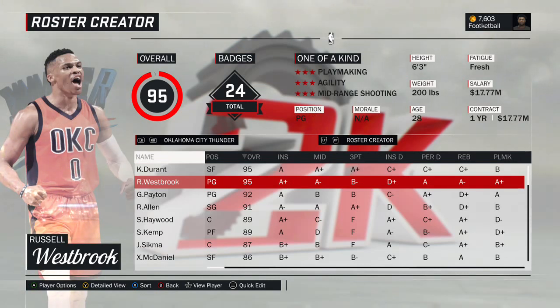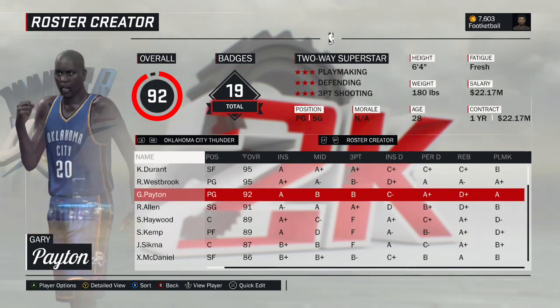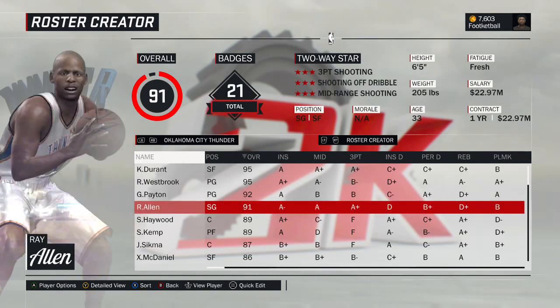They're both incredibly good. So Russell Westbrook, obviously, this is the current version. Kevin Durant, this is the 2014, his MVP version. So Gary Payton. This is the 1986 version of Gary Payton. His best overall season was Defensive Player of the Year. Led his team to the finals. It was already on the game, so I just traded him over. Very easy. Ray Allen. This is the 2005 version of Ray Allen. Allen could have gone to the Bucks. Definitely not the Celtics. That wasn't his better seasons, and the Celtics were loaded already.